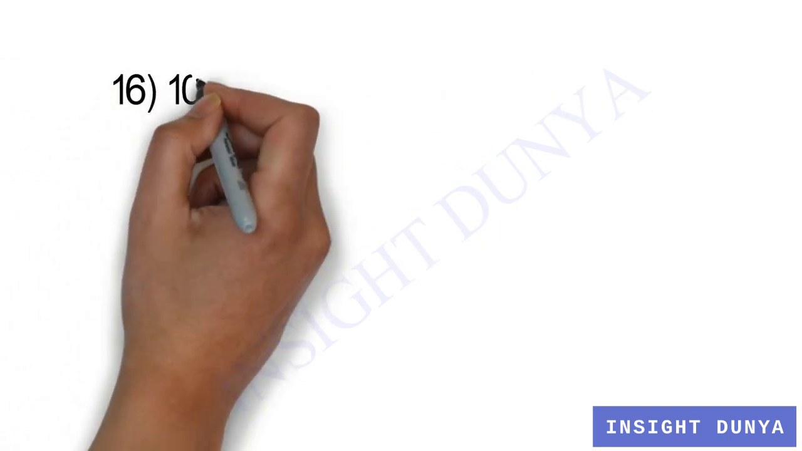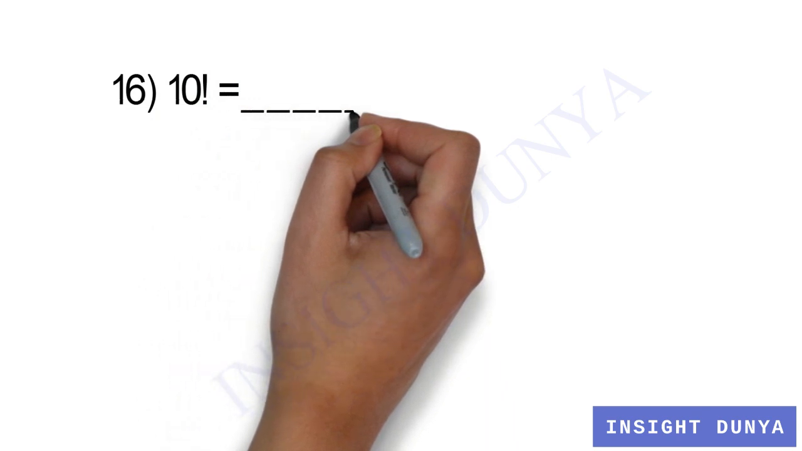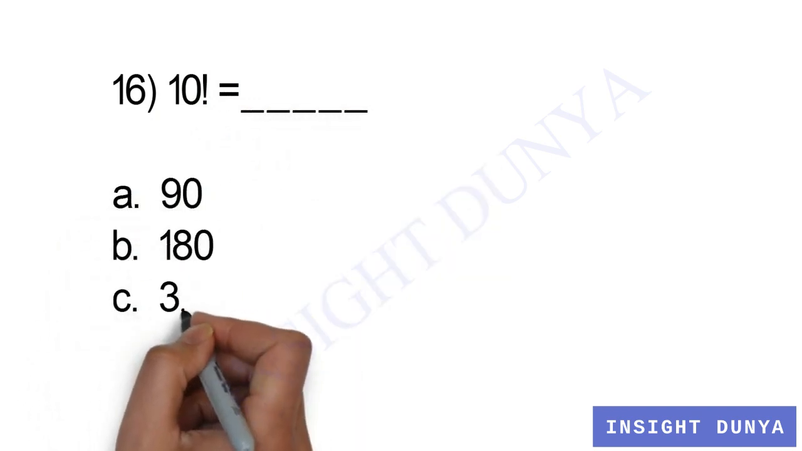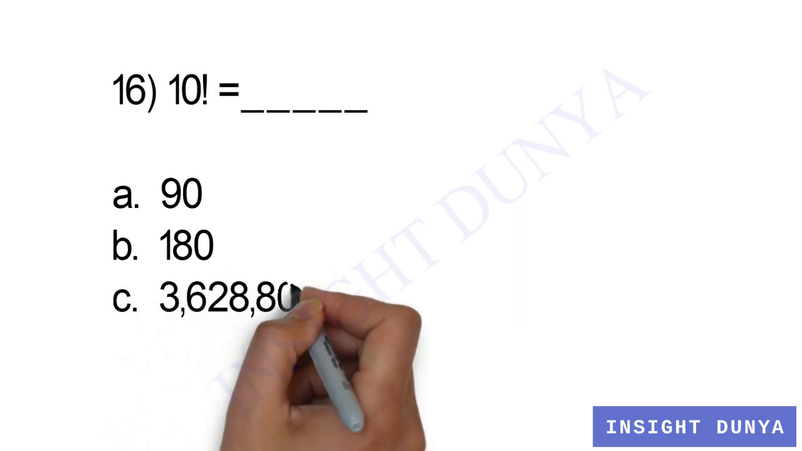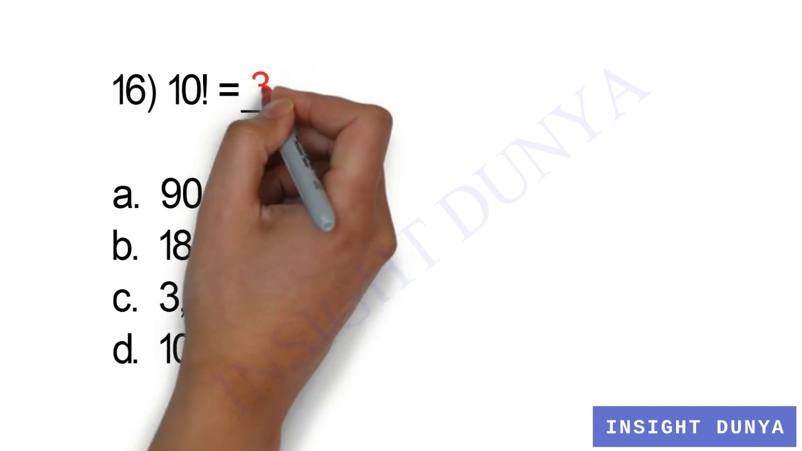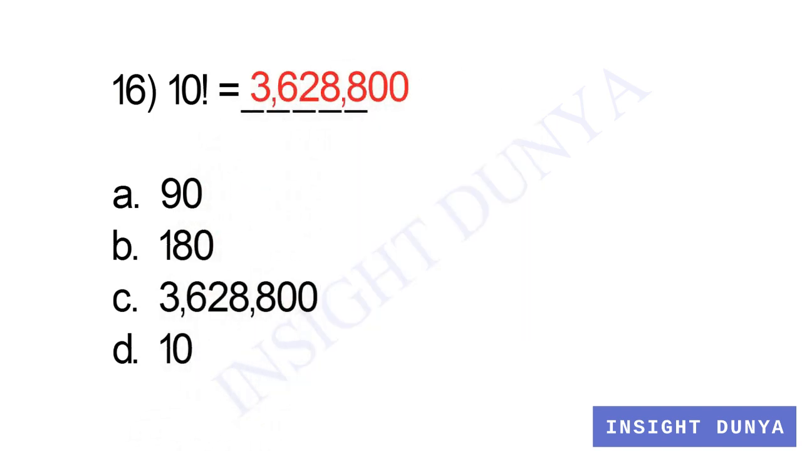Question number 16. 10 factorial is equal to dash. Option A, 90. Option B, 180. Option C, 3628800. Option D, 10. Those who know that 10 factorial means 10 multiplied by 9 multiplied by 8 multiplied by 7 up to 1 can easily guess that option C is the answer.